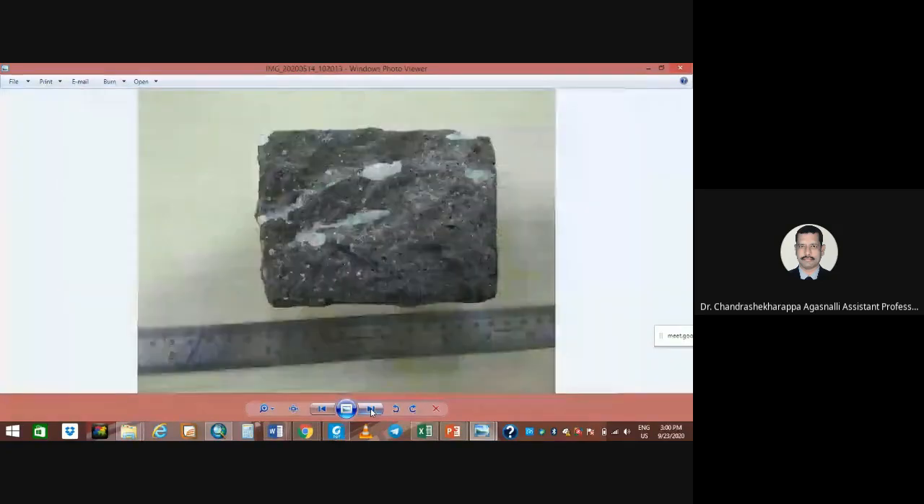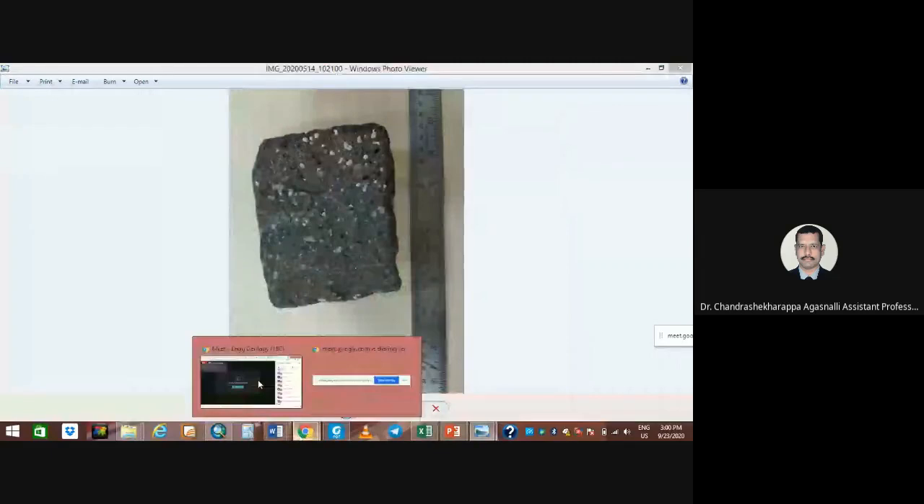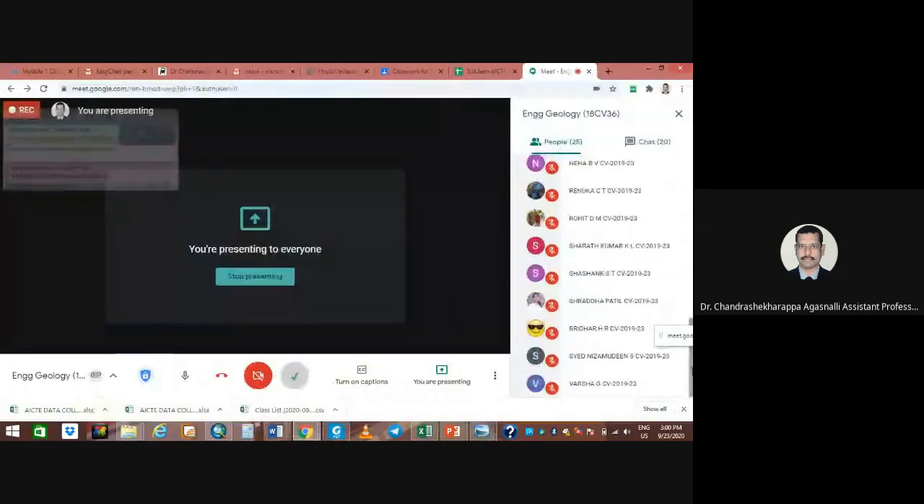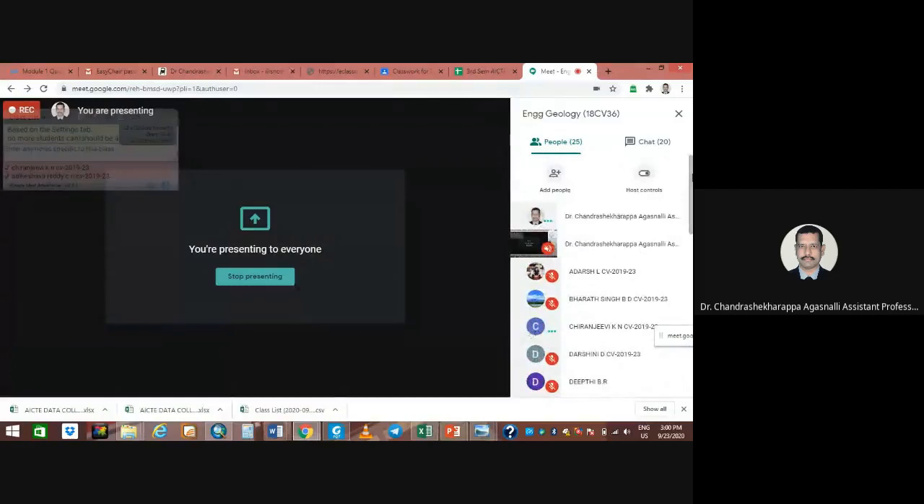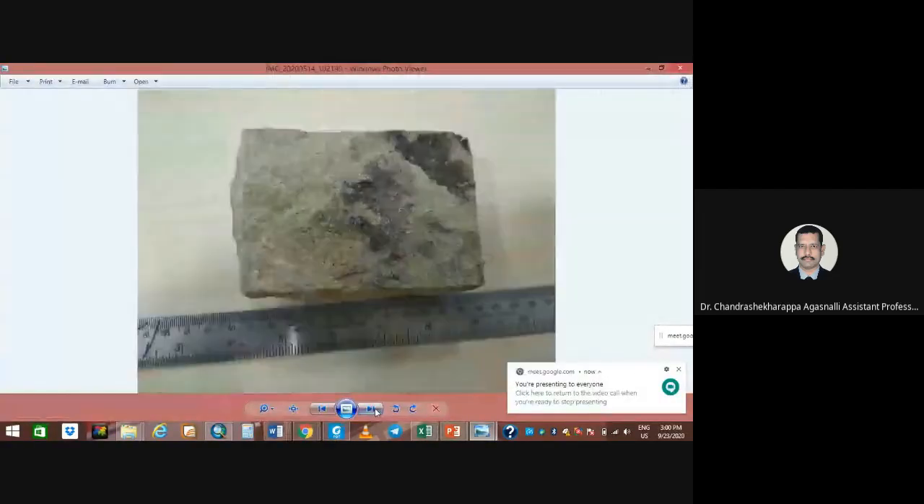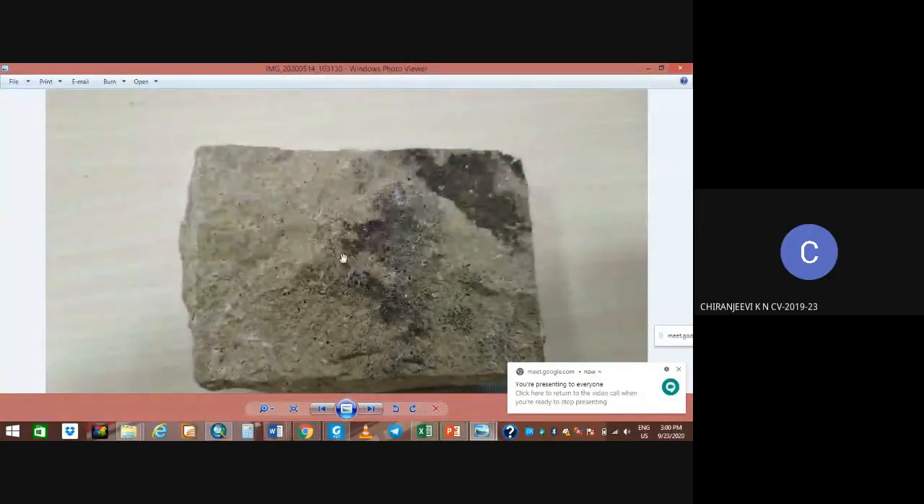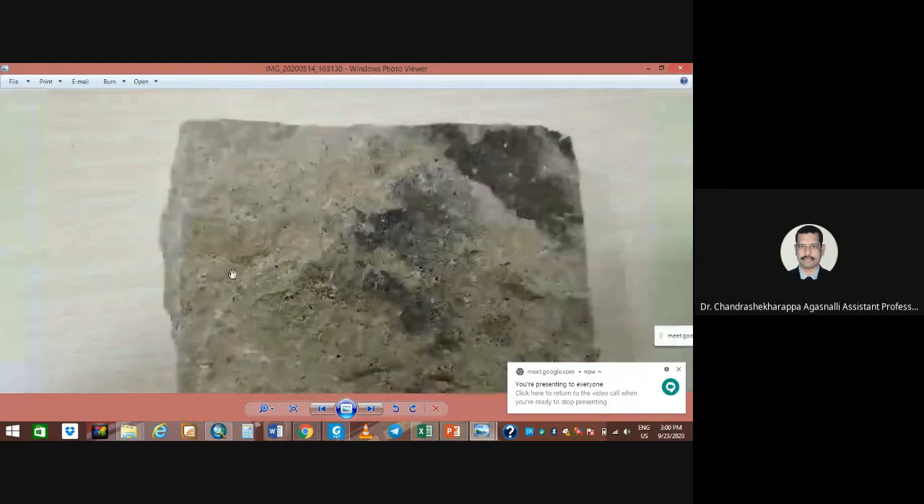Okay, that's great. And anybody could identify this? Mica. No, mica is so typical here. Very thin. This is a sandstone. Sandstone.